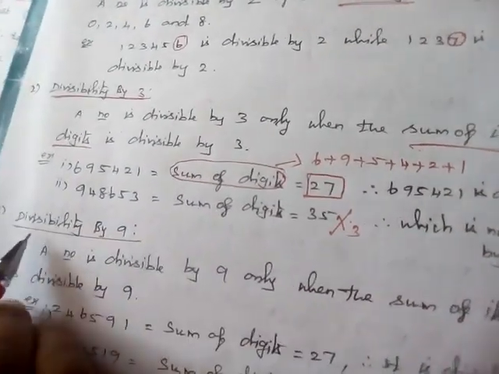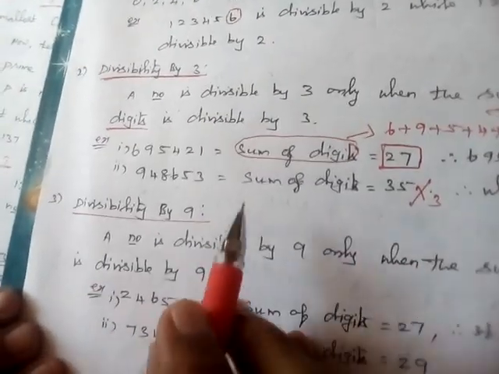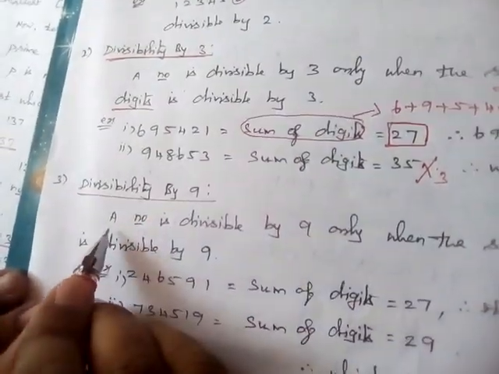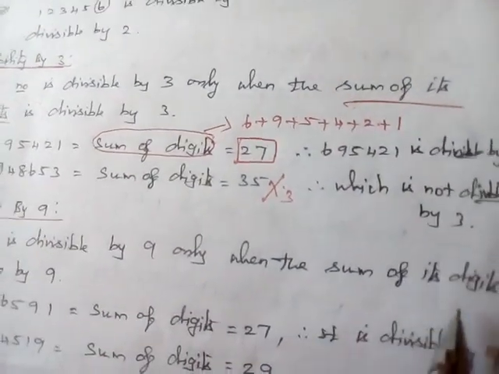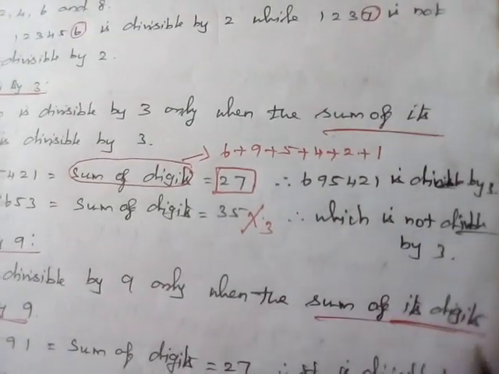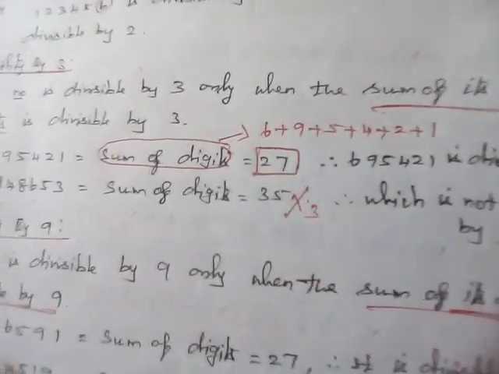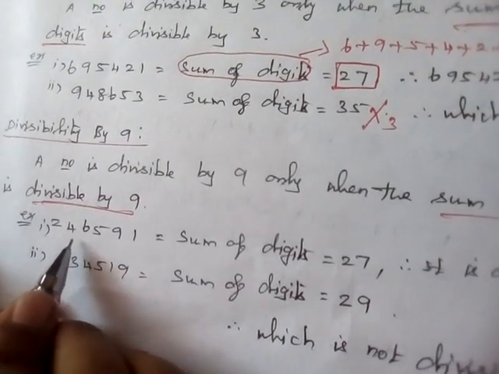Now next, divisibility by 9. This is the same as for divisibility by 3. A number is divisible by 9 only when the sum of its digits is divisible by 9. Okay, now for example, 246591. Again you take the sum of digits.